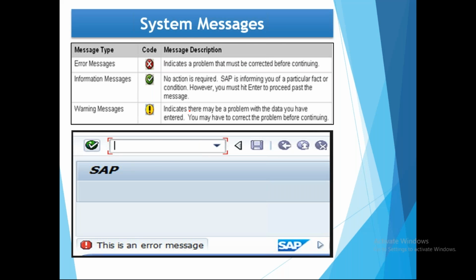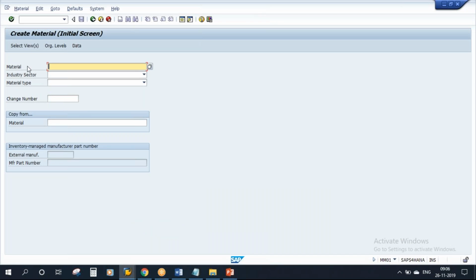I'll show you here. Suppose now we are here, I am creating a material. Suppose I select industry sector. I'm not entering any material type. The moment I click on the button continue, what message am I getting at the bottom? Harish, what message am I getting? Enter a material type. What is the color of the message? Red. It is error. That means once you get error, you cannot go further.